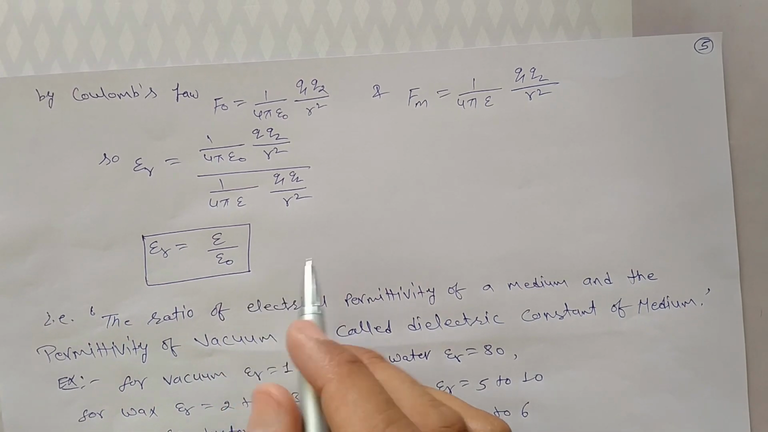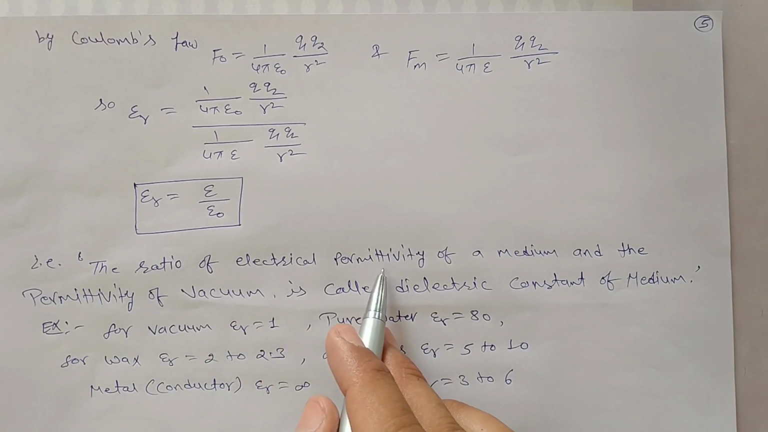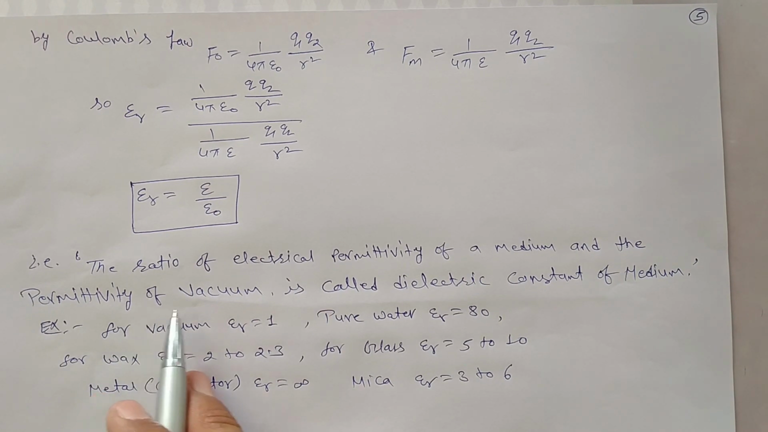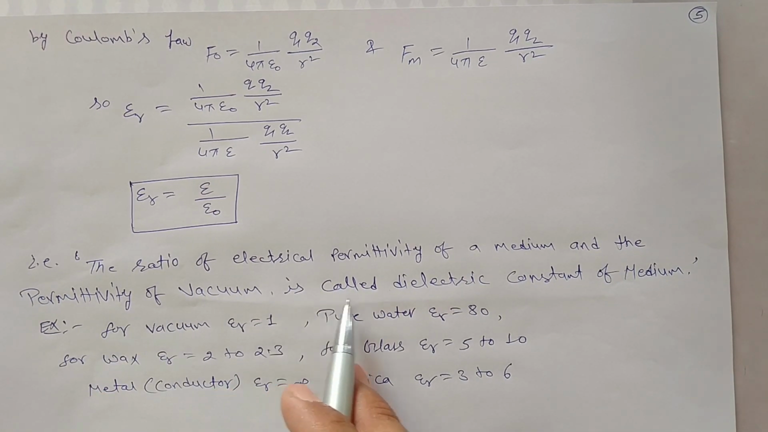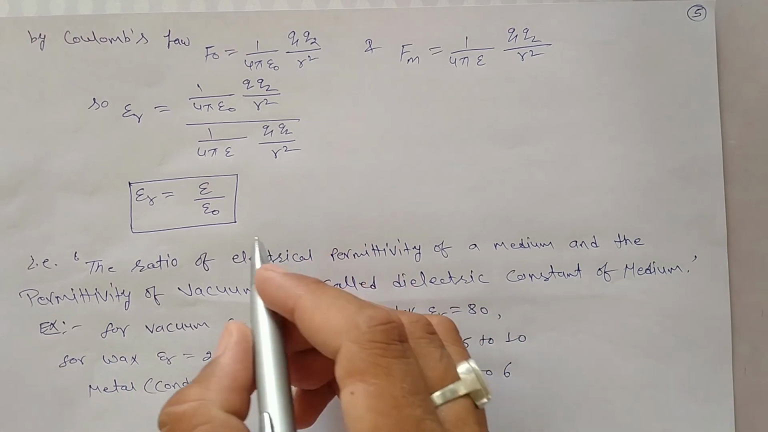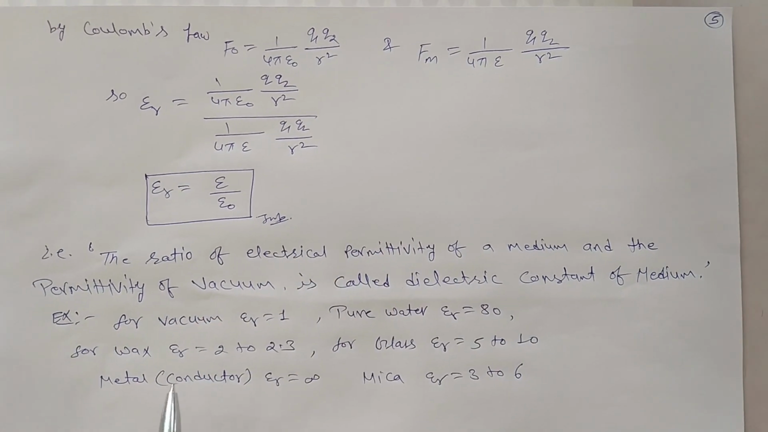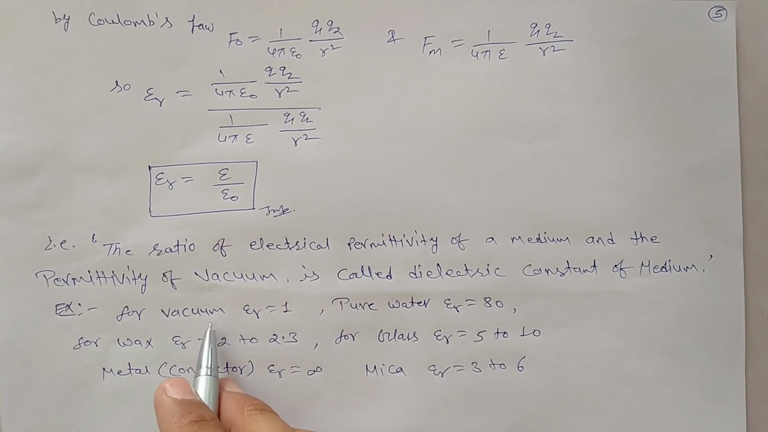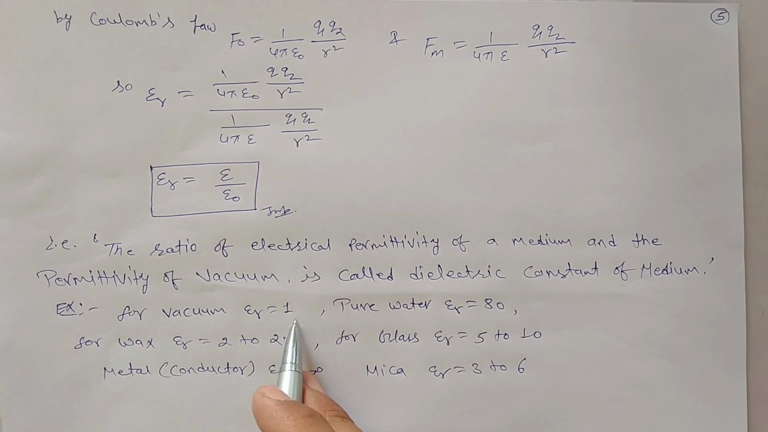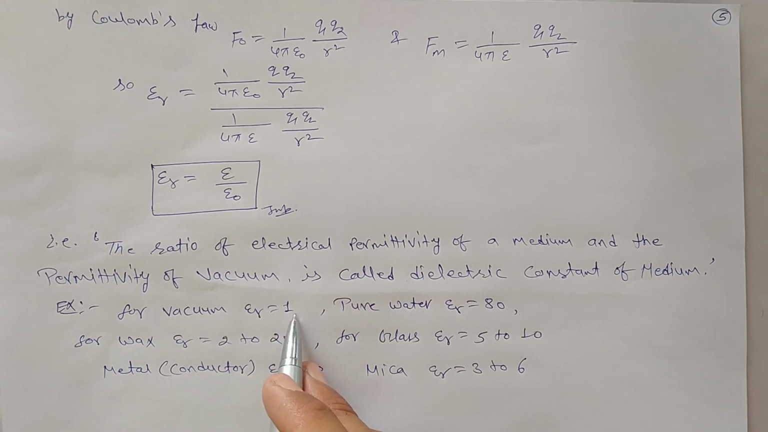By this formula, we can say that the ratio of electric permittivity of a medium and the permittivity of a vacuum is called dielectric constant of medium. Okay, this formula is very important. For example, for vacuum, dielectric constant epsilon r is equals to 1. Means value of dielectric constant for vacuum is equals to 1.